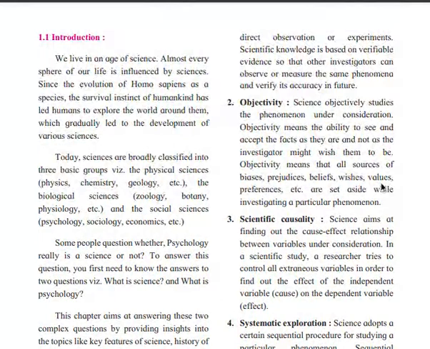There were many inventions before, but there was no one keeping or recording data. There is a document, but historians are not able to understand exactly what is written. They are just assuming. There is no estimation. Today's sciences are broadly classified into three groups: the physical sciences, which are physics, chemistry, geology, etc.; the biological sciences, zoology, botany, physiology; and the social sciences, psychology, sociology, economics. So the sciences are divided into three groups: physical science, biological science, and social science.